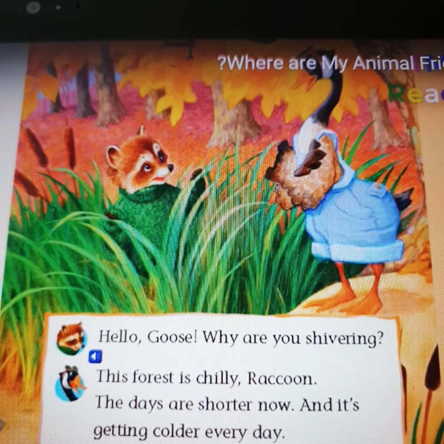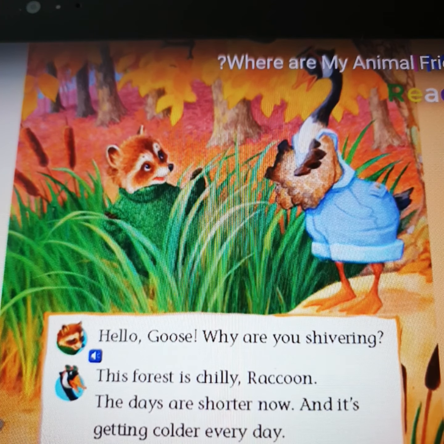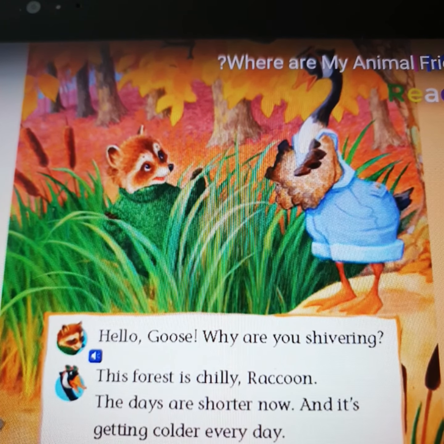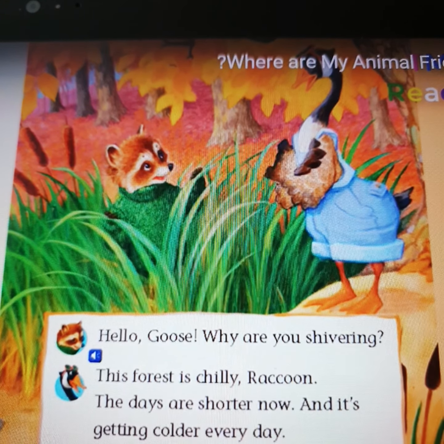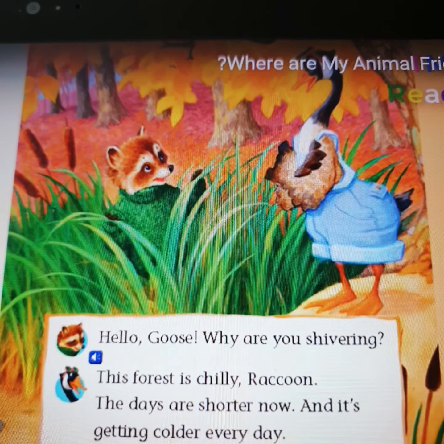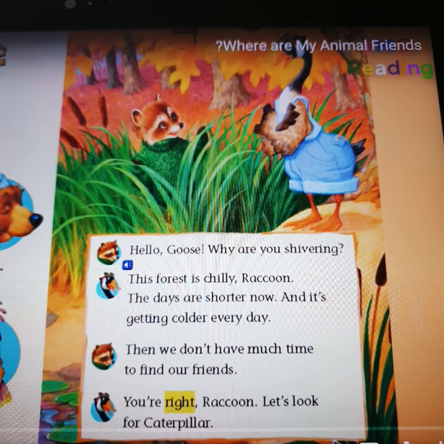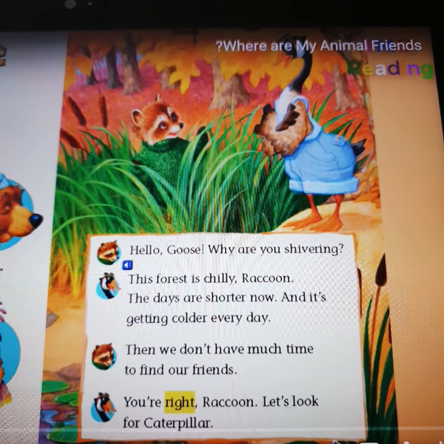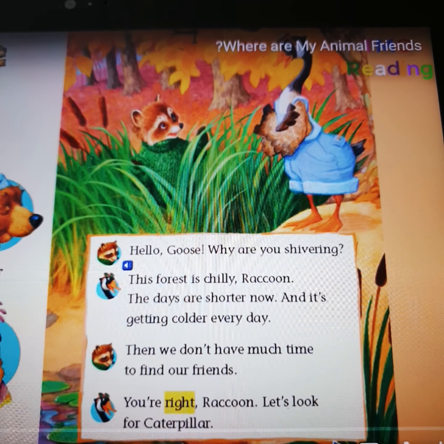Okay, in these sentences, we can see that we have raccoon and goose. They are talking to each other, but here we have goose. He's shivering, but why? And what do we mean by shivering? Shivering means to shake. But why? Because the weather is cold. So when the weather is cold, you will shake. And the next word is chilly. We mean by that it's cold. We said that the season is the fall, and in fall the weather will be cold. Colder, it will be colder than the summer.